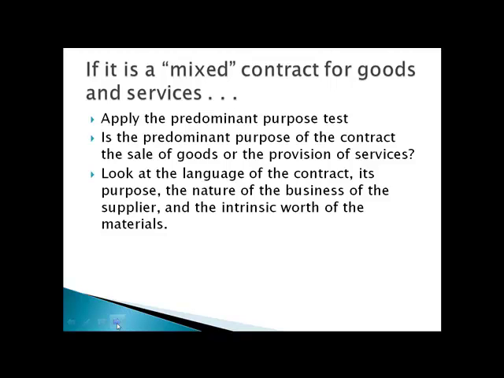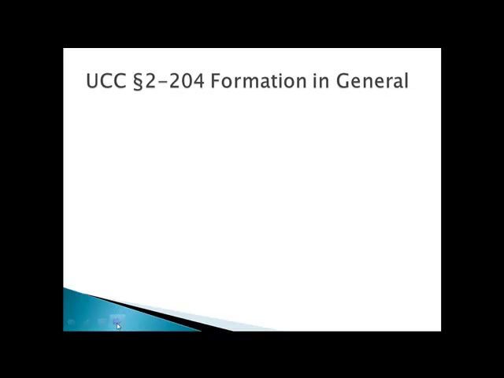So we've already looked at formation of contracts under the common law. We've noted that bilateral contracts are ordinarily formed by an offer plus acceptance. Offers are freely revocable until they are accepted, unless you have an option contract.